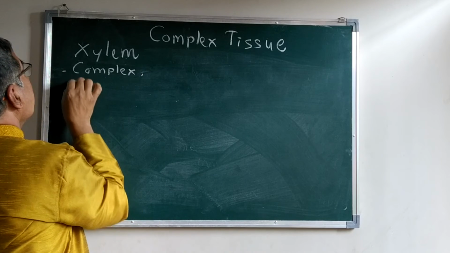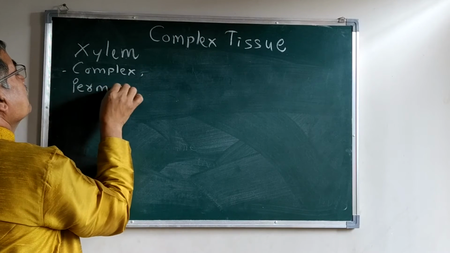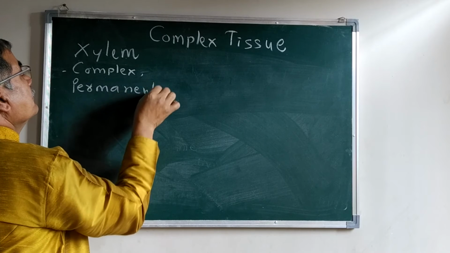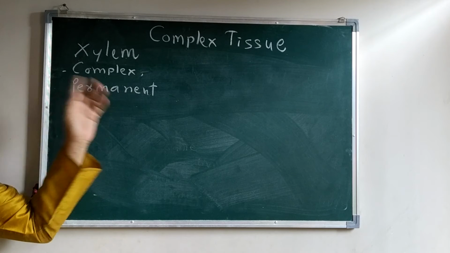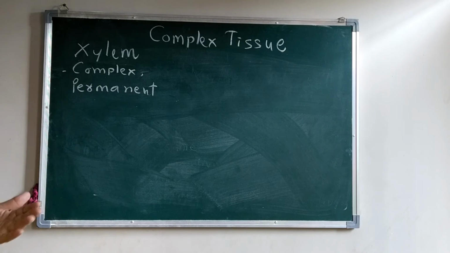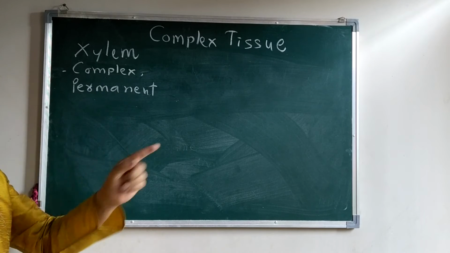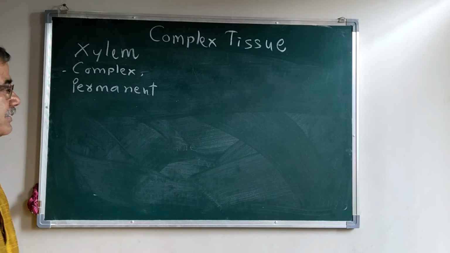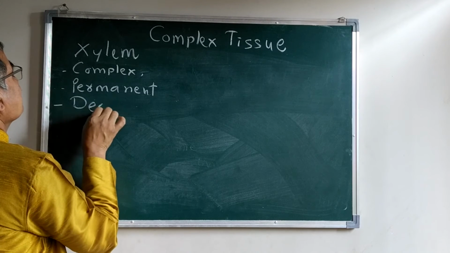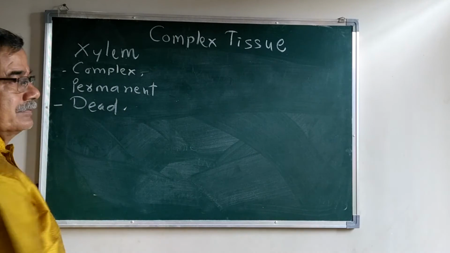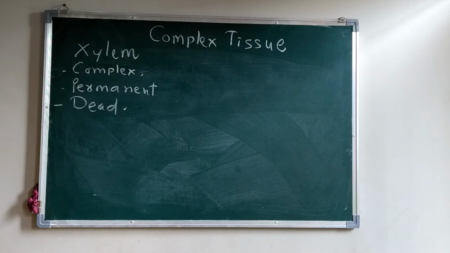Xylem is a permanent tissue. By additions of the derivatives from the meristematic tissue, the tissue which is developed becomes mature, and therefore remains as it is without dividing. These tissues are known as the permanent tissues. Xylem is a dead tissue.